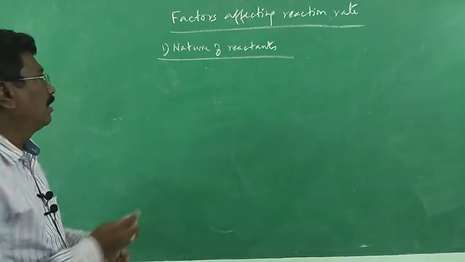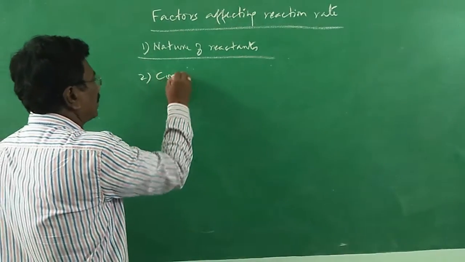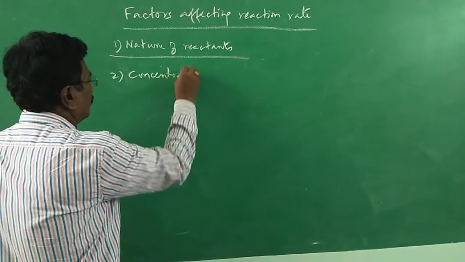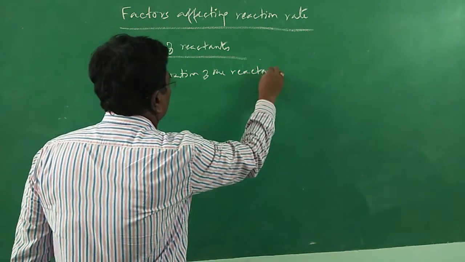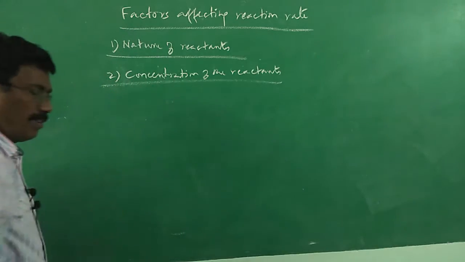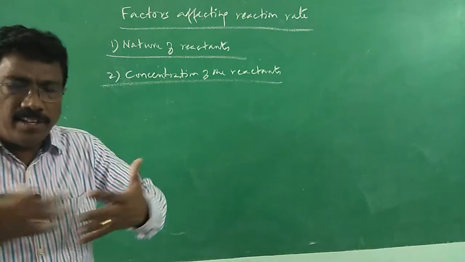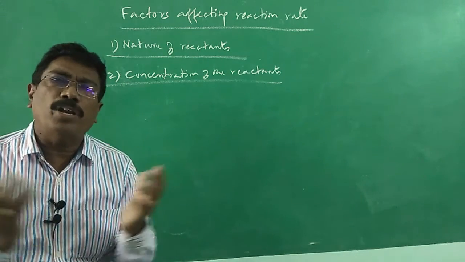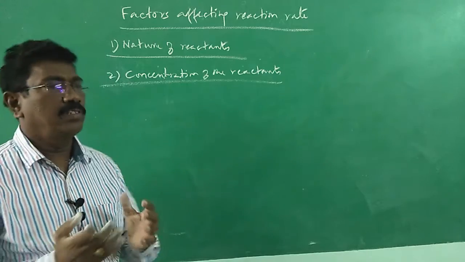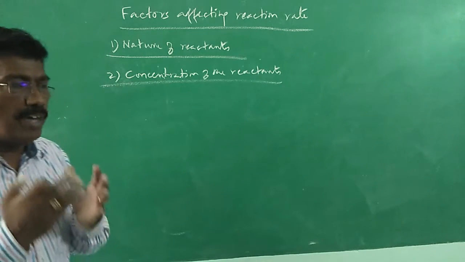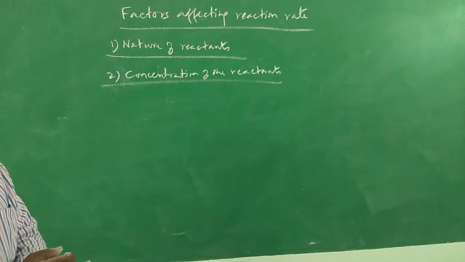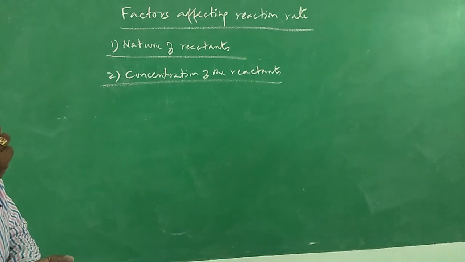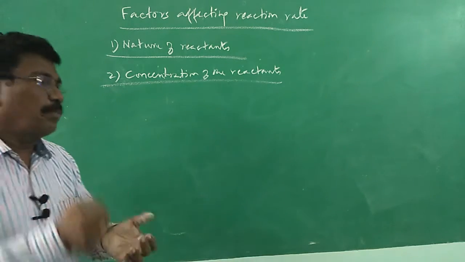All right. Next one, concentration of the reactants or concentration of the solution. If the reactant's concentration is higher, we have seen in collision theory, reaction is possible only when the reactant molecules collide among themselves. Only when they collide, the possibility for reaction will be faster. So, the collision will be more if the concentration is more.